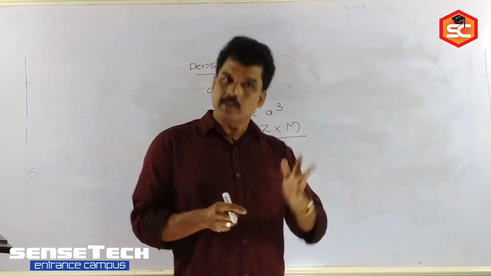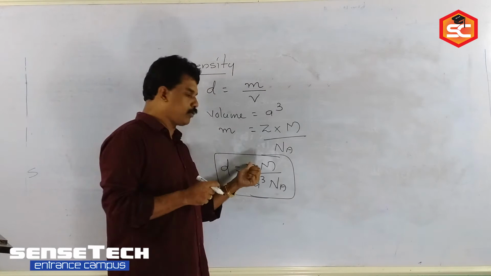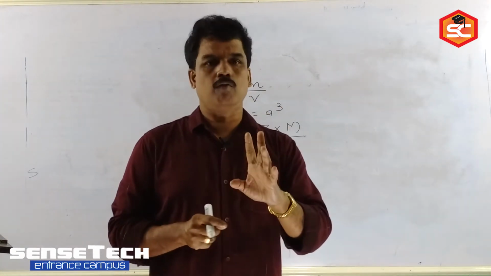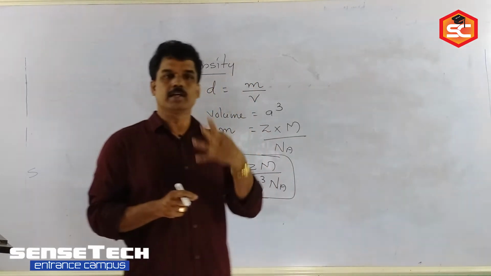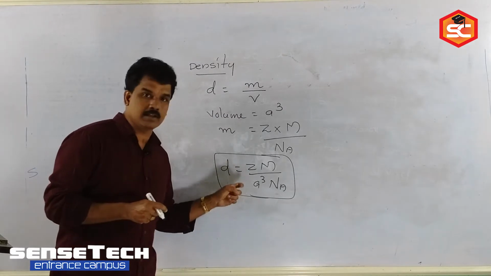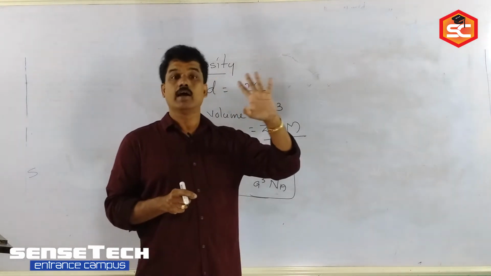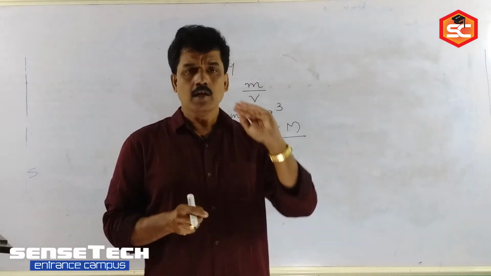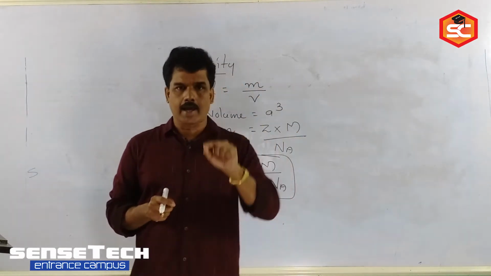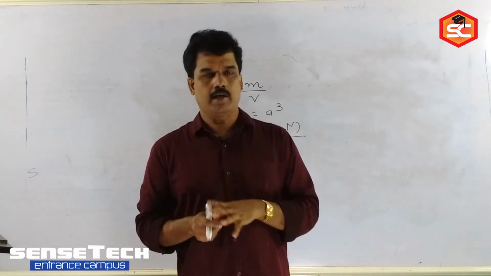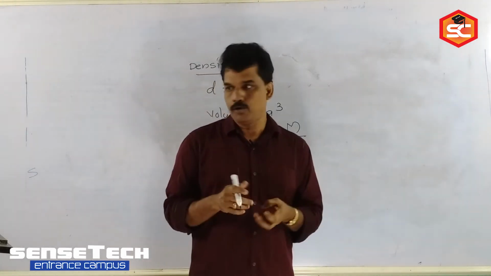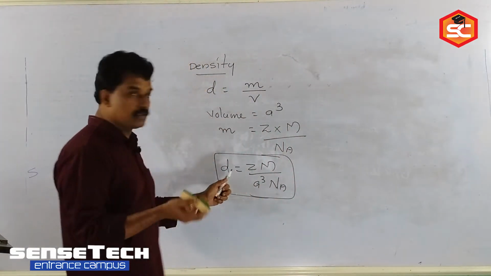If you know a, then you can find out r also. What type of crystal is there? Then write the relation between a and r, then you will get the radius. Suppose in a question, the density and everything is given, and they are asking the radius. So by using this equation, first you have to find out a, the edge length. Suppose it is a face-centered cube, based on that edge length a, what you have to find out? Radius. a is equal to 2 root 2 r. Clear now? Are you following? Yes. So this is an important equation.